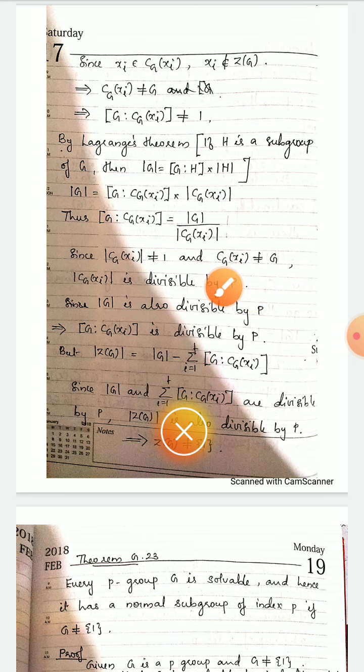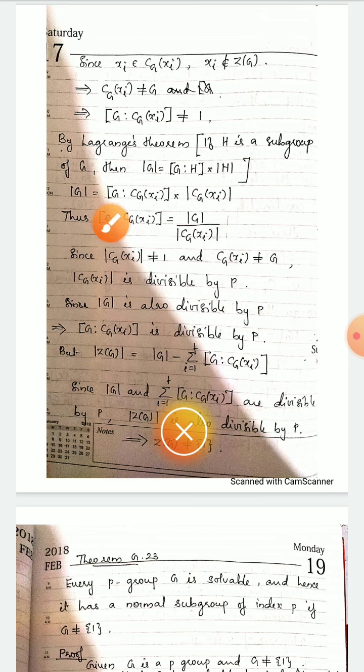From Cg of xi not equal to G, the order of Cg of xi is divisible by P. We know from the remark that the centralizer is a subgroup of G. So here that subgroup Cg of xi has order not equal to 1 and Cg of xi not equal to G. So Cg of xi is a subgroup of G and G has order P raised to n. So the order of Cg of xi must be P raised to some m, where m is less than n. So the order of Cg of xi is divisible by P. It is a multiple of P, so it is divisible by P. The order of G is also divisible by P. In the theorem it is given that G is a P group, so the order of G is P raised to n. So the order of G is also divisible by P.